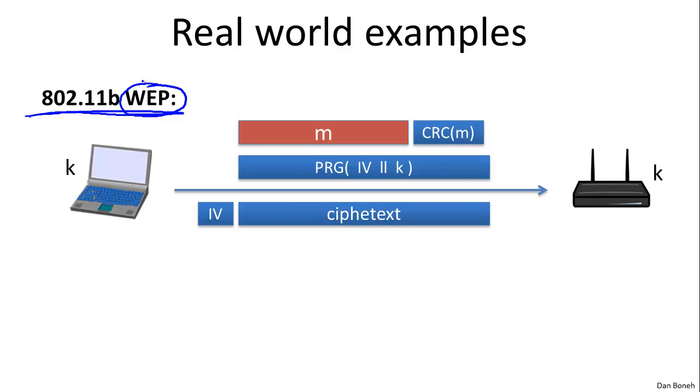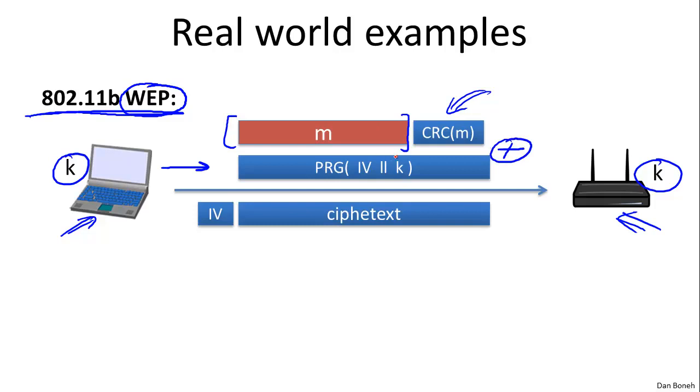So let me explain how WEP works. In WEP, there's a client and an access point. They both share a secret key K. When they want to transmit a message to one another, say these are frames, let's say the client wants to send a frame containing the plaintext M to the access point. He appends some sort of a checksum to this plaintext. The checksum is not important at this point. What is important is that this concatenation gets encrypted using a stream cipher, where the stream cipher key is the concatenation of a value IV and a long-term key K.